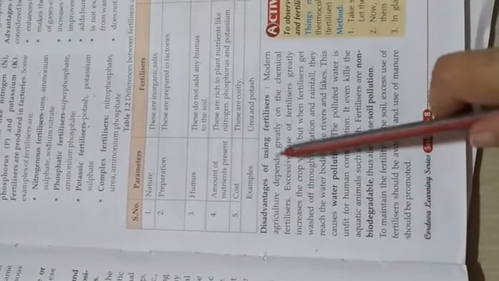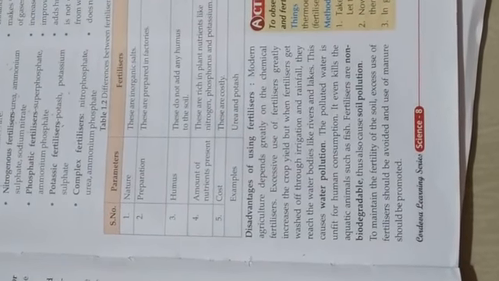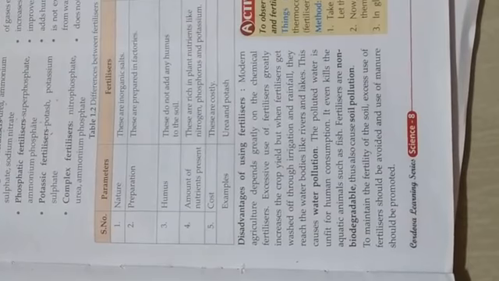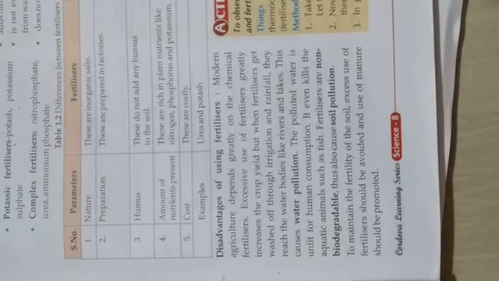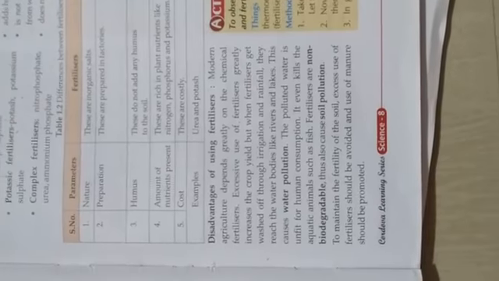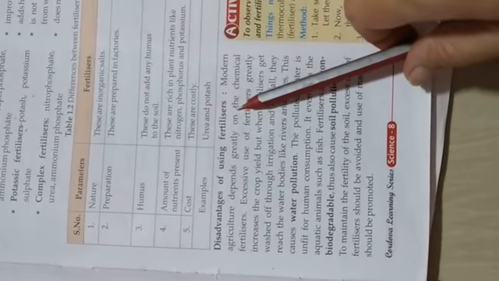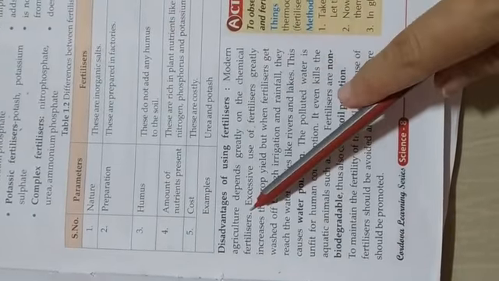Now next, disadvantages of fertilizer. Manure is considered better than fertilizer, because fertilizer is a human-made chemical substance, but manure is formed by the decomposition of plant and animal waste. So, disadvantages of using fertilizer. Modern agriculture depends greatly on chemical fertilizers.